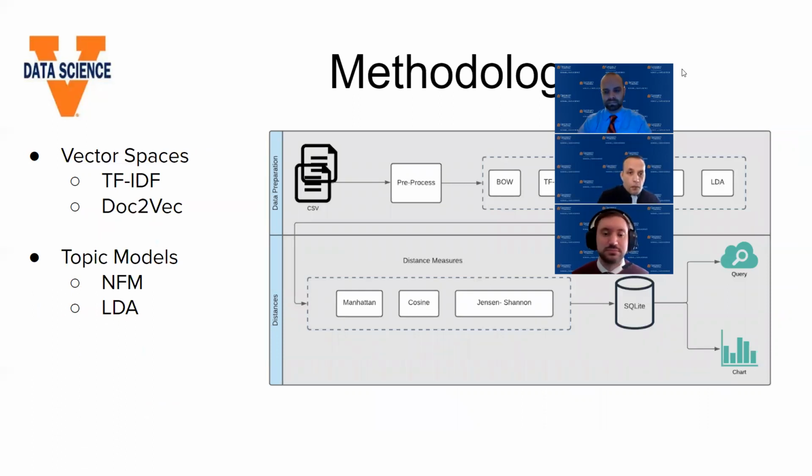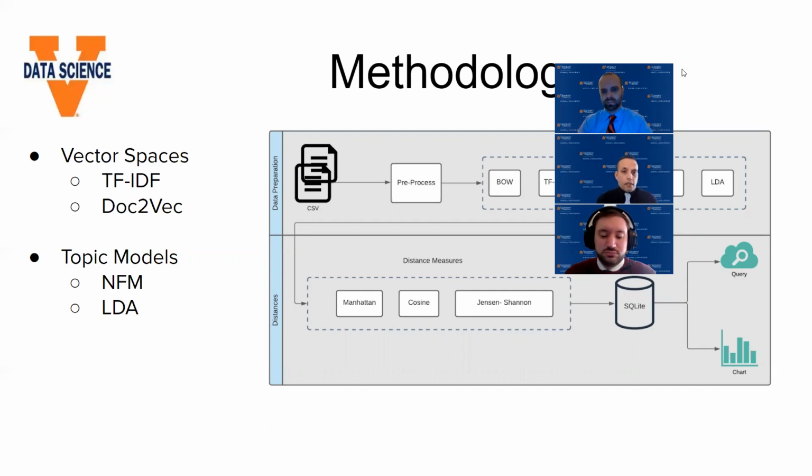So once the pre-processing and the tokenization was done, the first question we had was, what kind of vector space do we want to use? And not only what vector space, but also what libraries or packages we want to use, because as you've learned as a part of this program, it's just as important that you use the right packages so that you have an end product that is coherent.